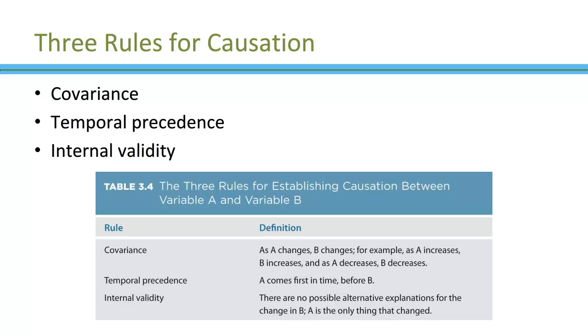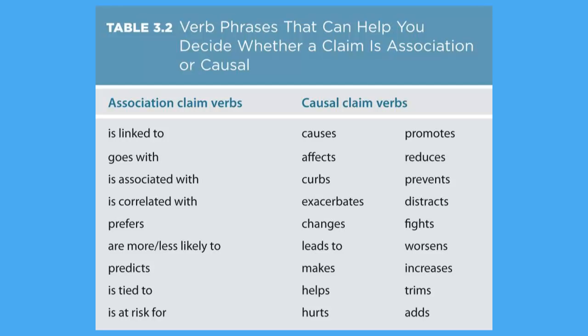But again, causality is just a special case of association, where we're not only saying that there's a relationship between the two variables, but we're saying that one variable actually causes change in the other. So as you're reading the newspaper or watching TV or whatever you happen to be doing, you'll hear a lot of these verbs. And so it kind of helps to parse them into, what is making an association claim, what is making a causal claim.